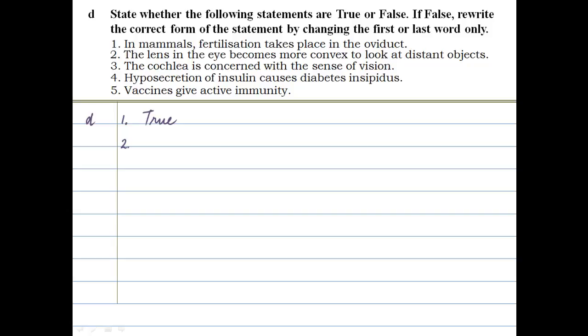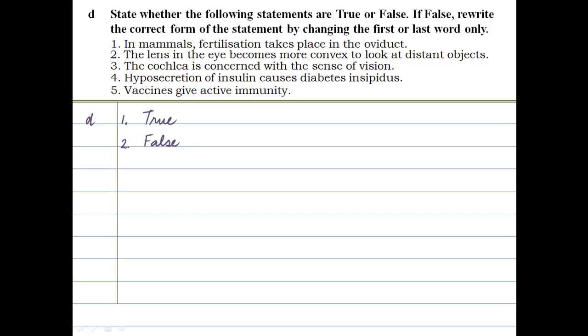Second one, the lens in the eye becomes more convex to look at distant objects. If you remember, we said when you're looking at close by objects, it becomes thicker, which is more convex. And when you look at far off or distant objects, it's got to become thinner. So that can't be true. So this one is false.